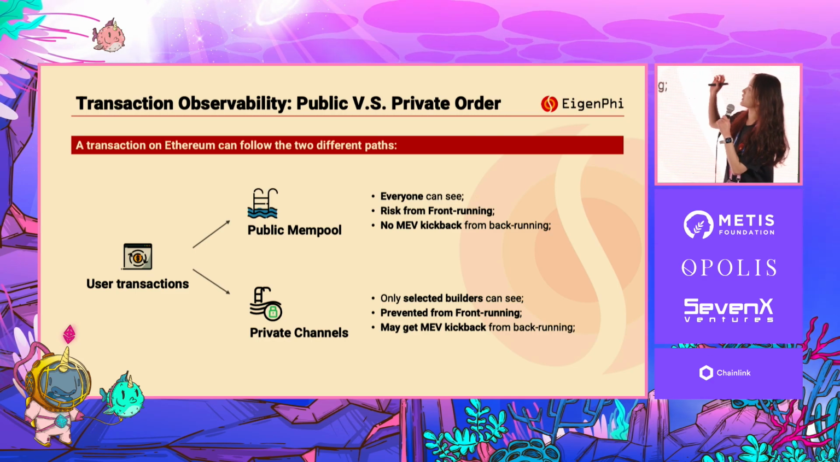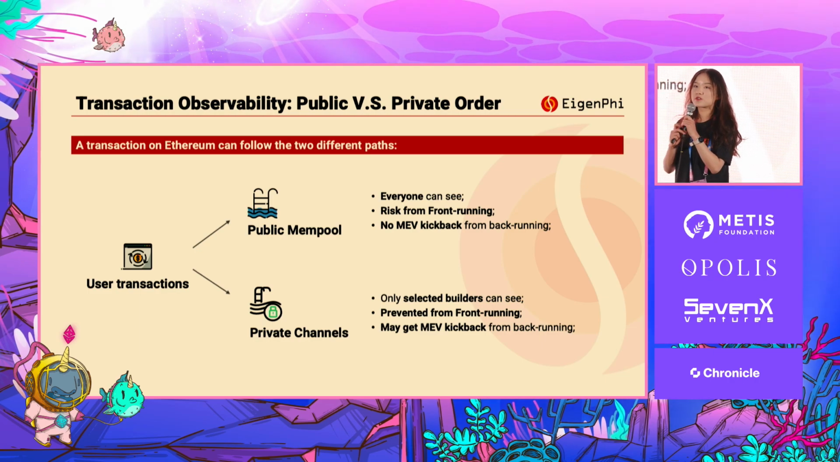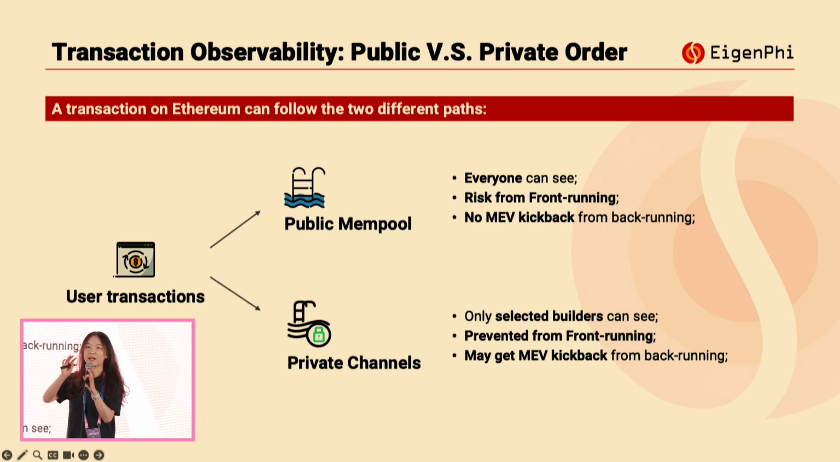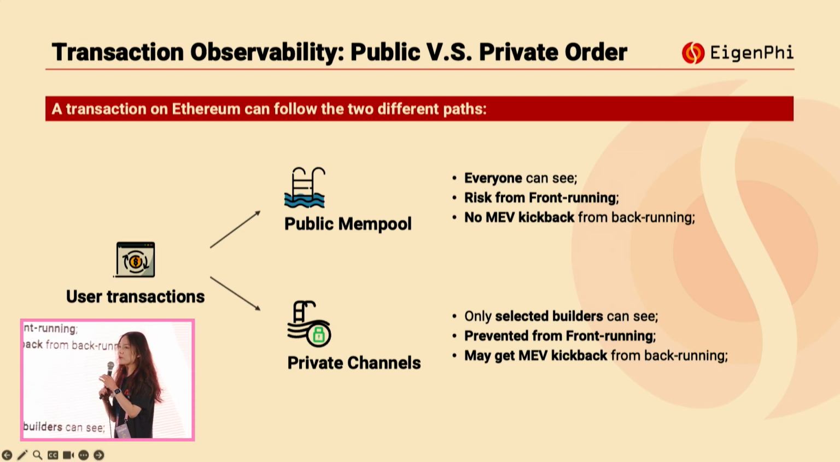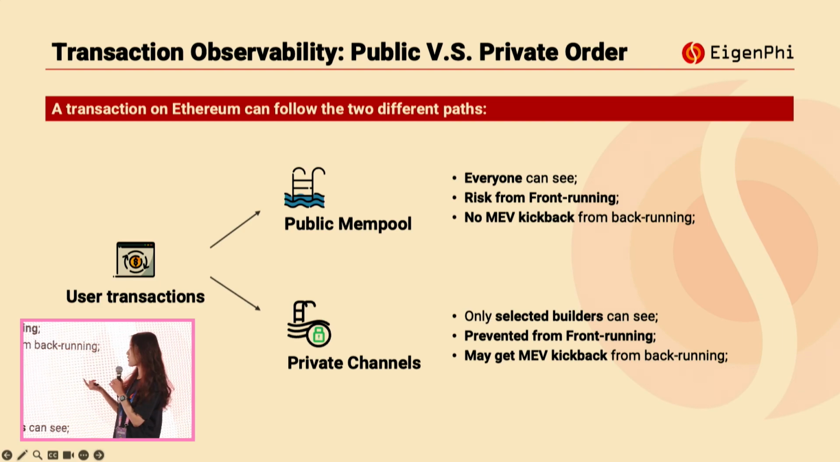It derives from the idea of public transactions and private orders. If a user wants to submit their transactions to the builders without any other specific settings on Ethereum, their transactions will probably enter the public mempool. In the public mempool, everyone can see the transactions, including the searchers. If the searchers find some MEV opportunities in the user's transaction in that public mempool, they can take action, right? They can try to backrun or front-run your transaction.